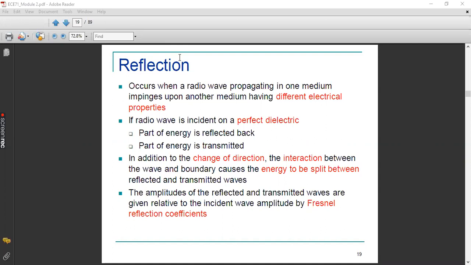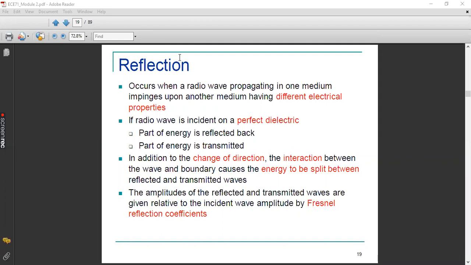Okay, so as of now we had only one kind of radio wave that is transmitting from the transmitter, but once it interacts with the second medium, the obstacle, some energy will get diverted. So it will be contributing towards a reflected wave, as well as the other part contributing towards the transmitted wave. Both are useful actually. The transmitted wave is useful because if the receiver is inside the obstacle, suppose the receiver is inside the building, of course the transmitted wave is going to deliver the service for us, right? So like that, both the transmitted as well as the reflected waves are useful for us.